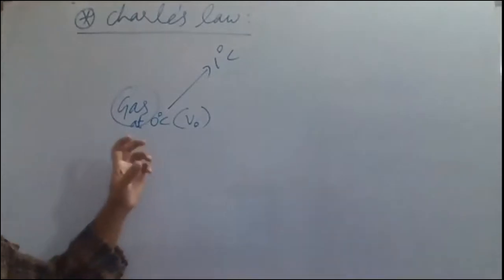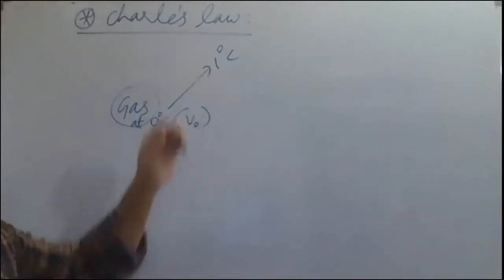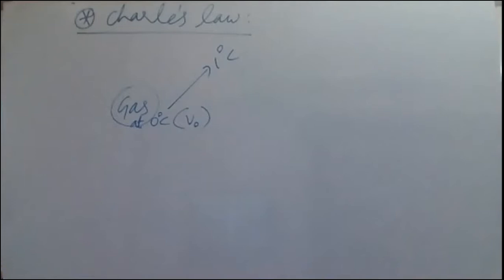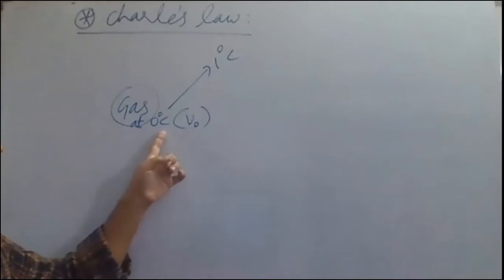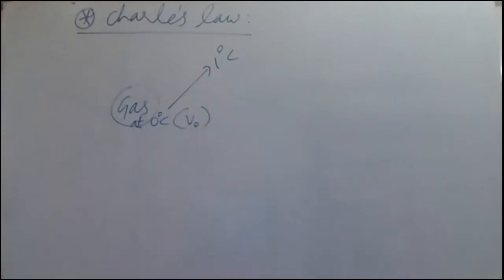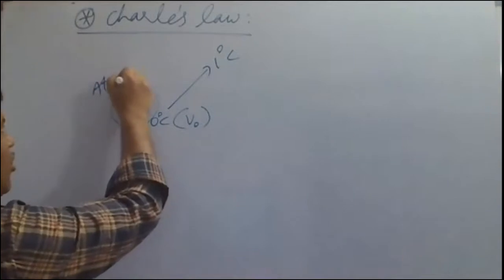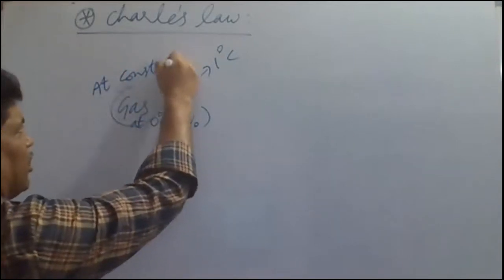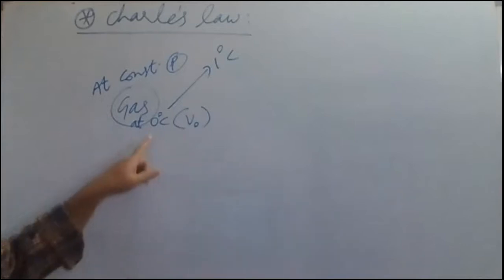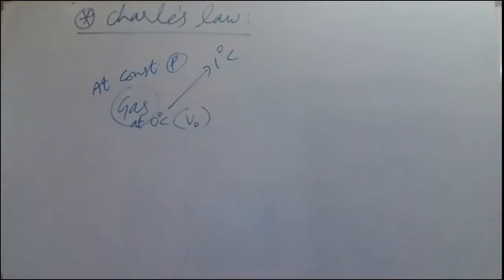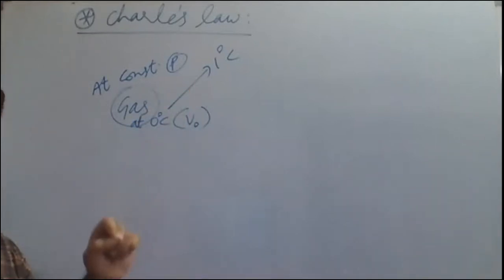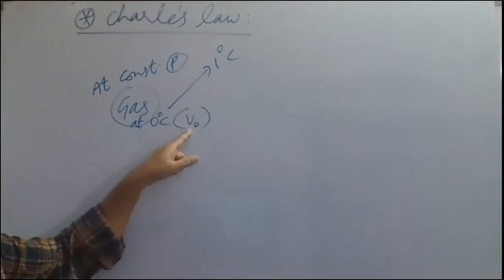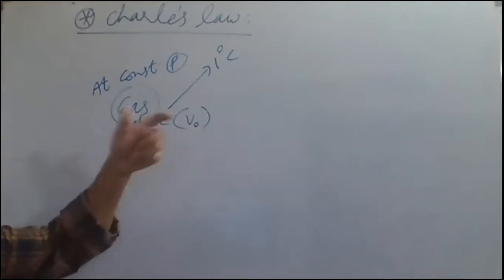So how much is the rise in temperature? The rise in the temperature is 1 degree. When you raise the temperature of a gas by 1 degree Celsius, its volume also will increase. Now we are keeping the pressure constant, remember, constant pressure. At constant pressure, when we increase the temperature by 1 degree Celsius, the volume of the gas also increases by 1 by 273 of the initial volume. 1 by 273 of the initial volume V naught will be the increased volume.